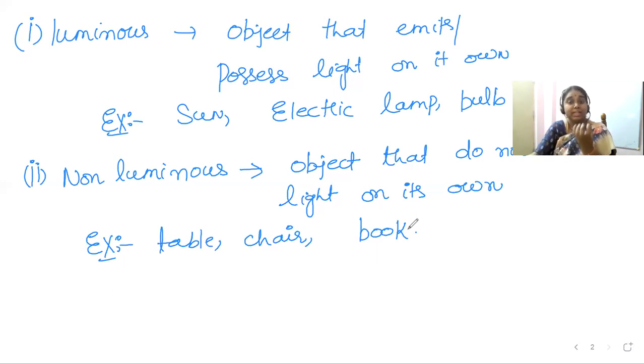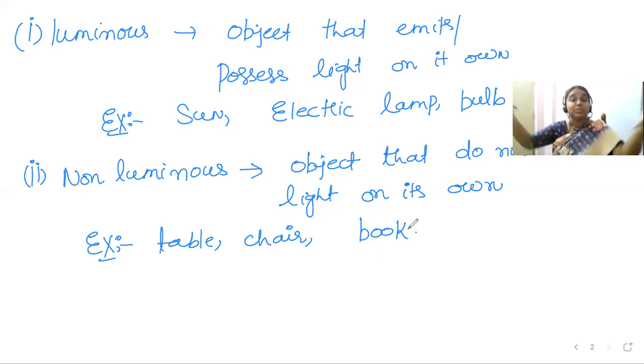So the object that cannot emit light and does not have light on its own does not emit light by itself. Such types of objects receive light from the objects which possess light. Like see, this table receives light from the tube light. After the light coming from the tube light falls on the table, what happens? The table scatters or reflects back the light.